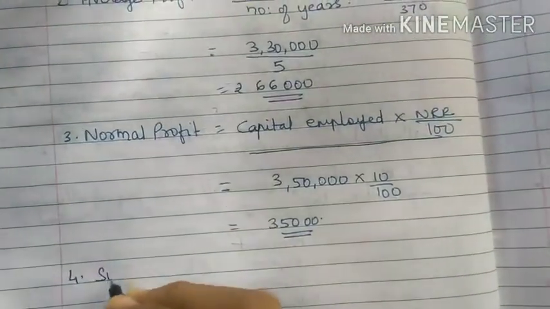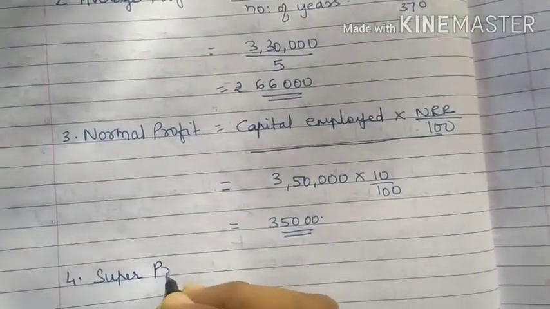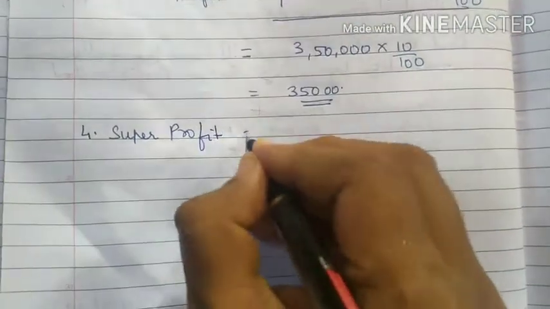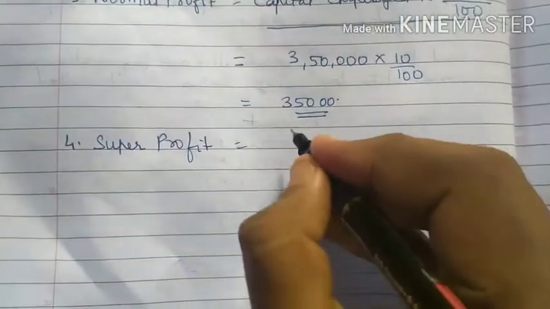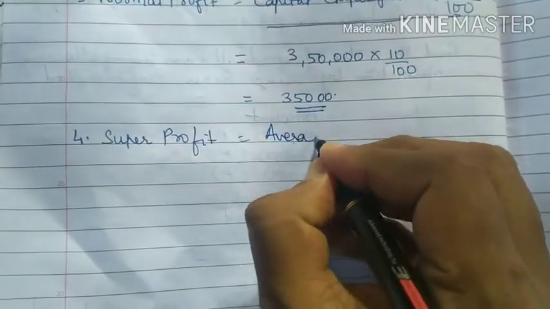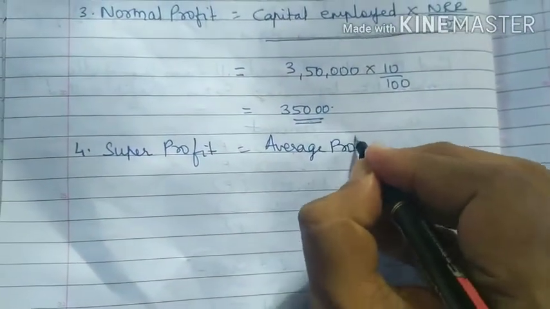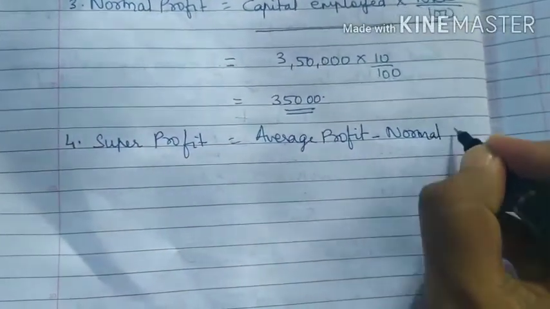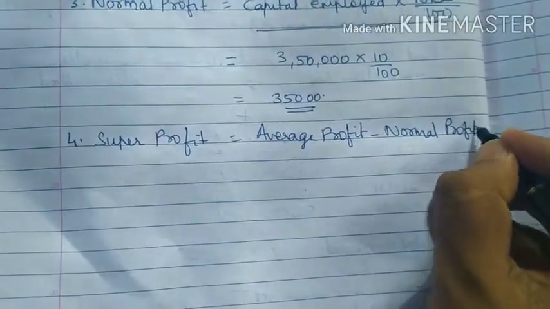Fourth step, you have to find super profit. Super profit is equal to average profit minus normal profit.